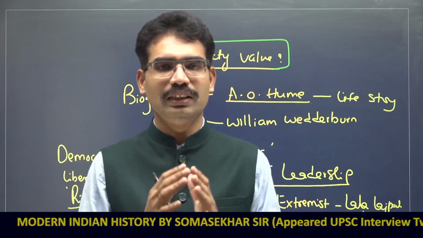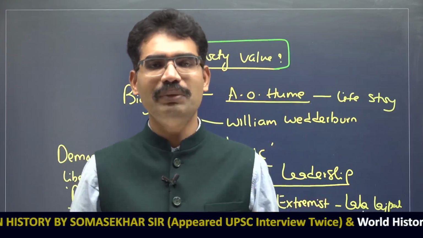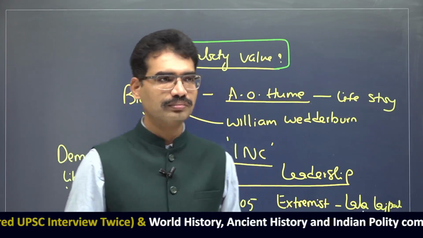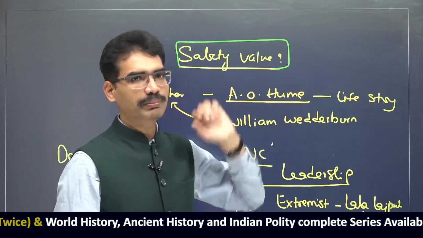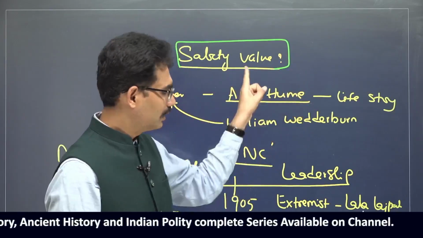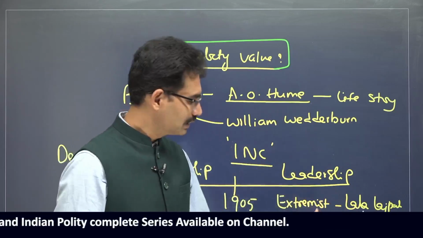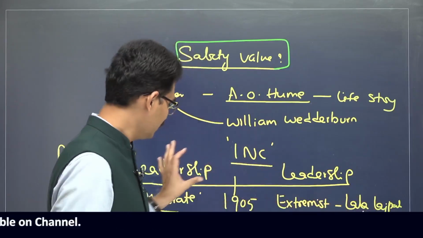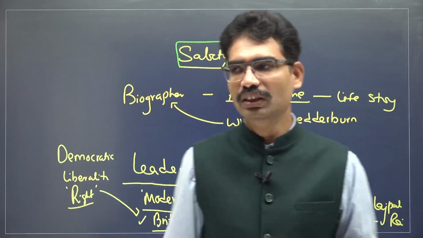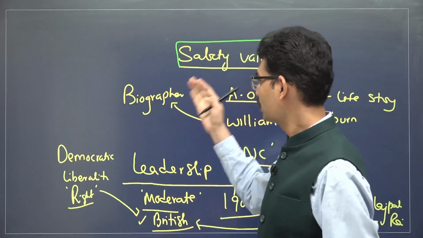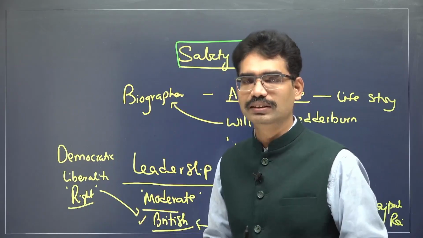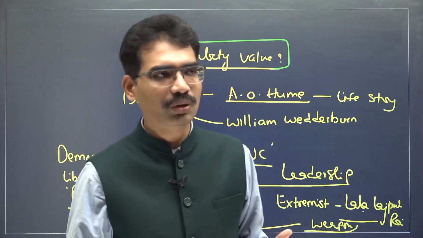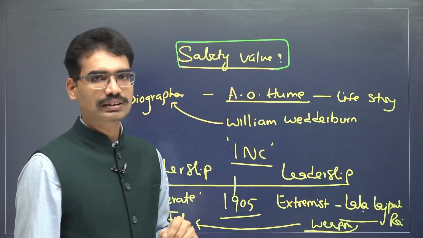As a result of it, the government would immediately come to know what the programs and actions of the Indian national leaders were. That kind of story is also mentioned in this biography. And in this already charged atmosphere, this became a weapon in the hands of Lala Lajpat Rai and the extremist leaders. They were degrading the moderate leaders, saying: you see this, we were already trying to say it, but Evo Hume's biography itself is talking like this. That is the evidence this book has given for this term, safety wall.